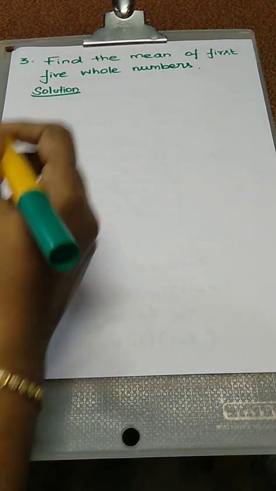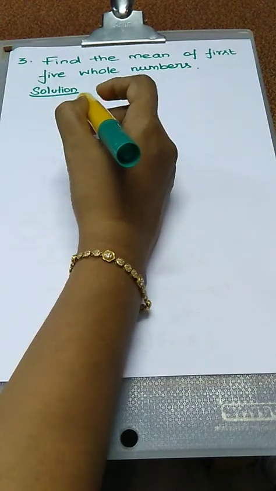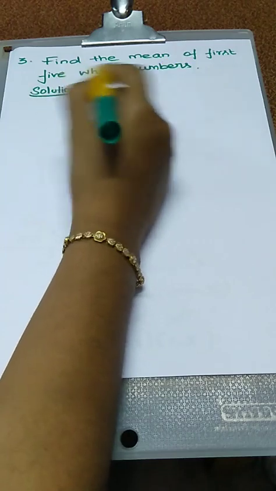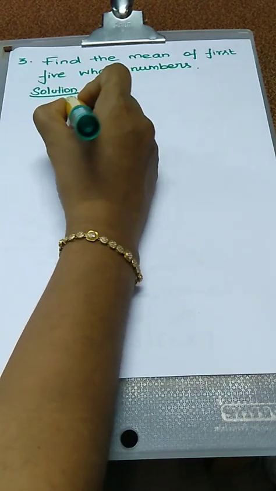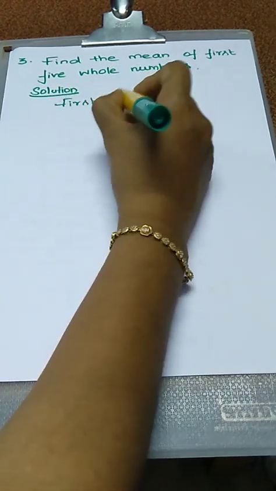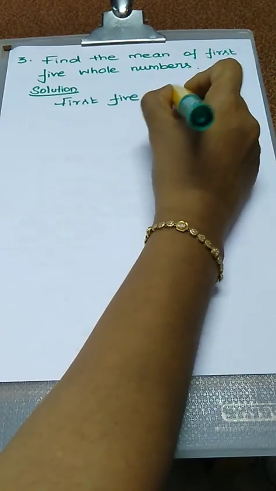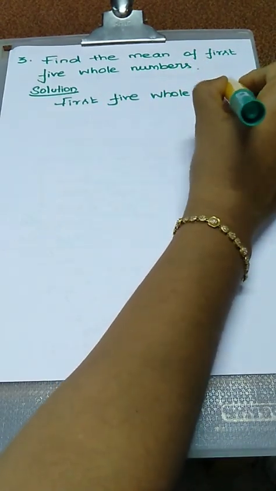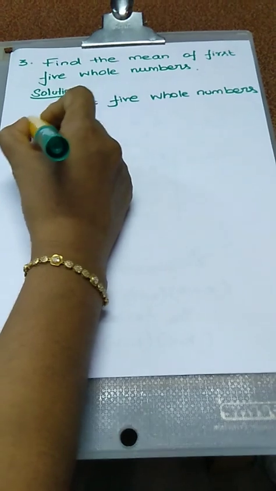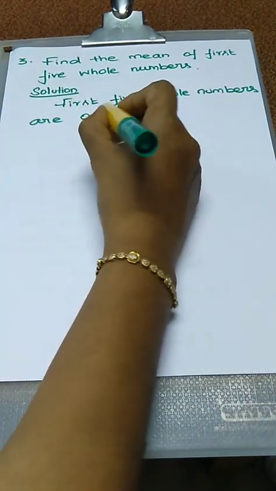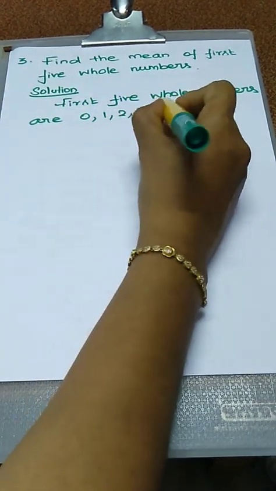Next problem, find the mean of the first 5 whole numbers. Actually we have to select the first 5 whole numbers. What are the whole numbers? 0, 1, 2, 3, 4, etc. We have to select the first 5 whole numbers. Okay. The first 5 whole numbers are 0, 1, 2, 3, 4.